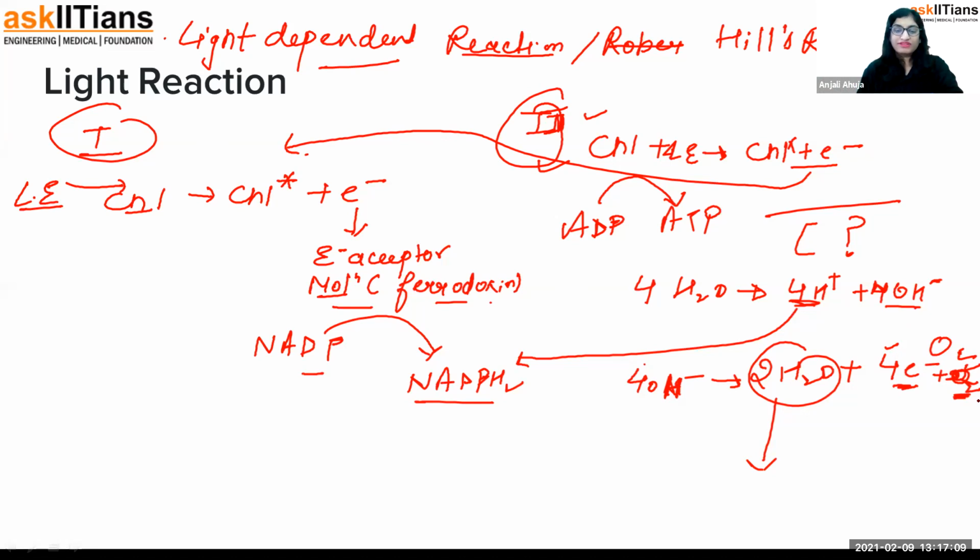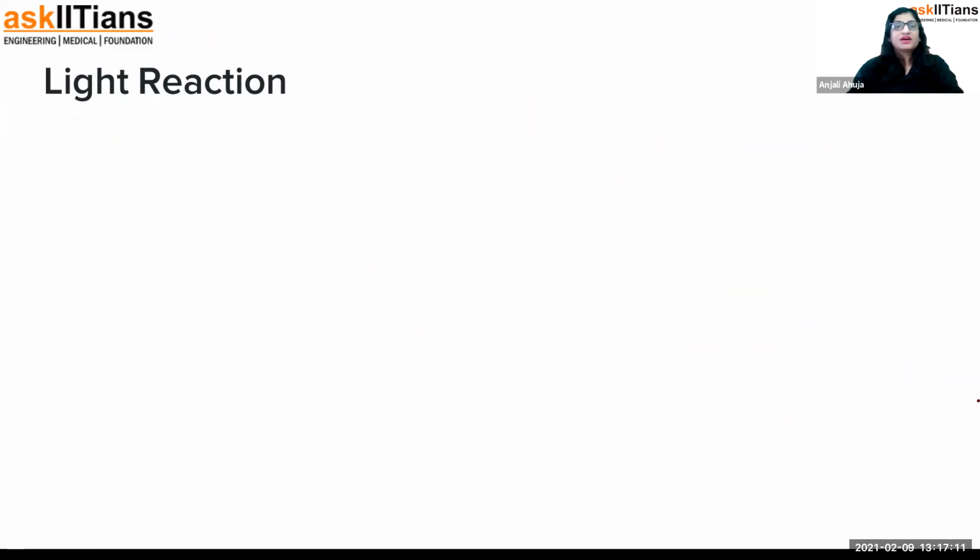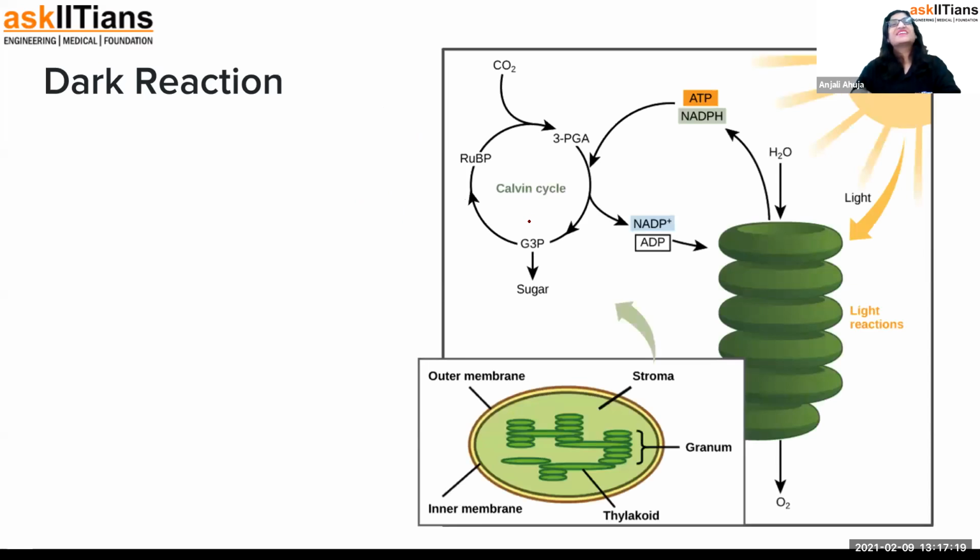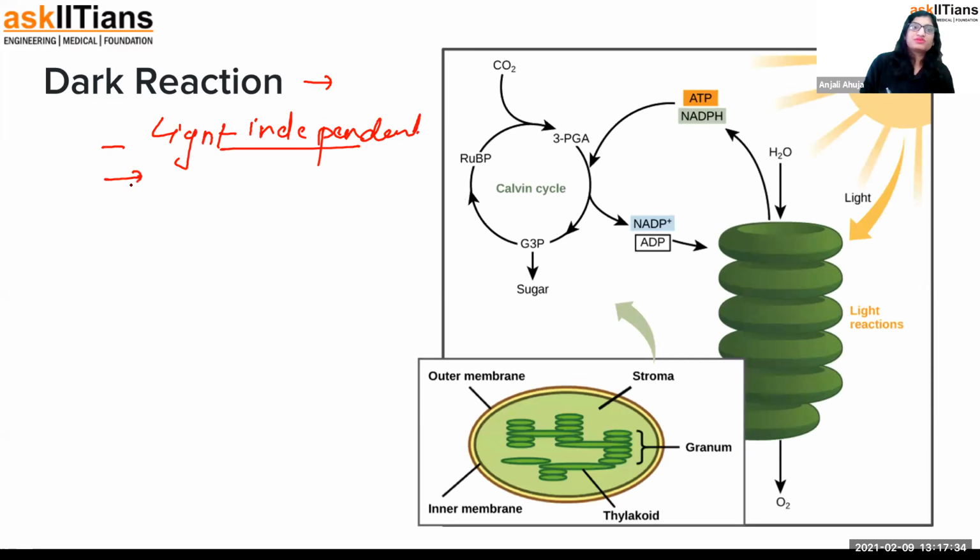Now let's talk about the dark reaction. Oh, I have a blank space written up there. So light reaction, done. Let's talk about the dark reaction. You don't have to learn too much in the dark reaction. You just remember that the dark reaction is also known as the light independent reaction. It doesn't require sunlight. And this is also known as Blackman's reaction. It was explained by him for the first time.